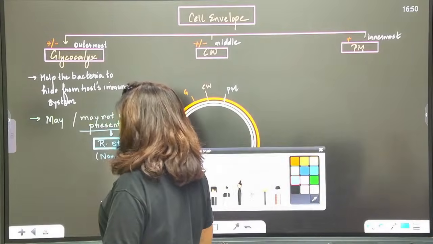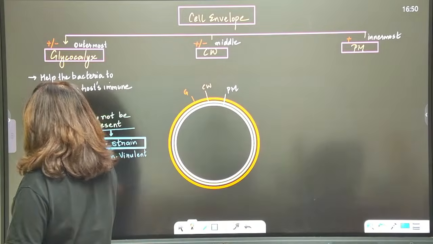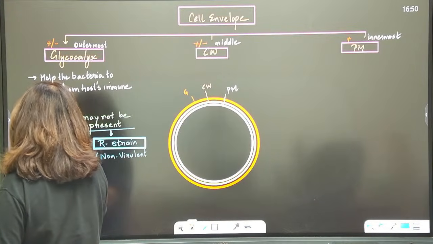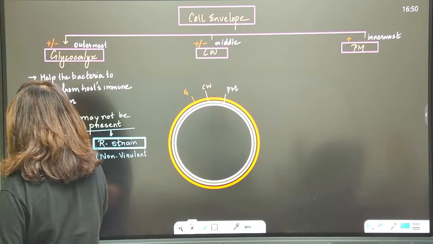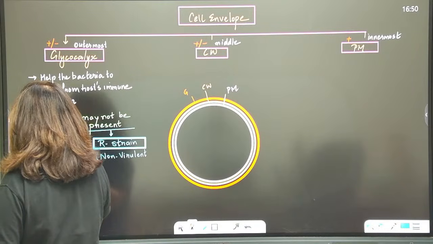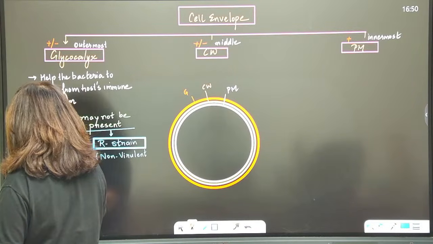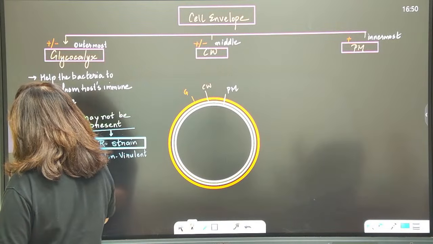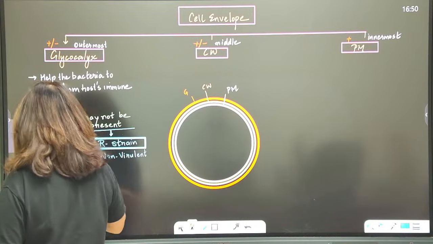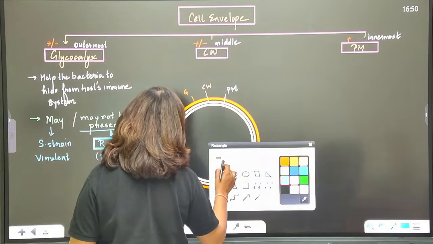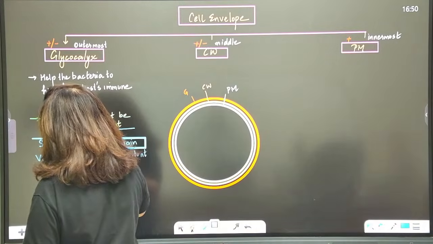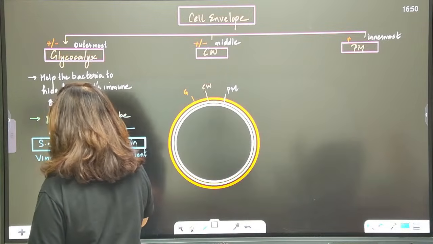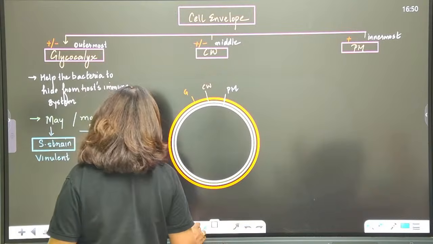Then, if it is present, in that case it is known as S strain. It is not visible to the immune system, so it will be able to cause the disease. Hence S strain is virulent in nature. Is this point clear?